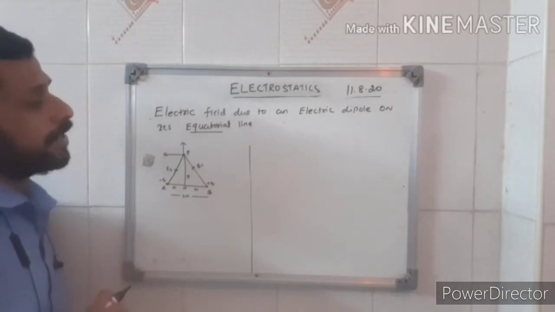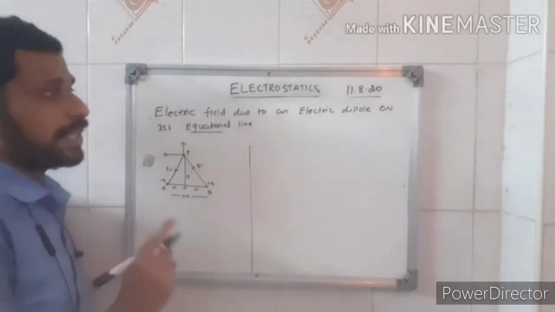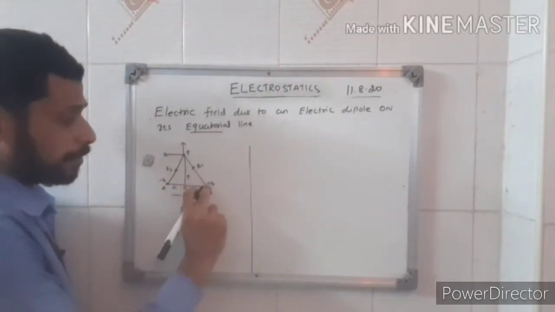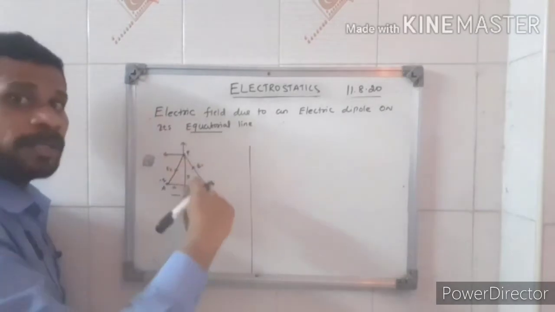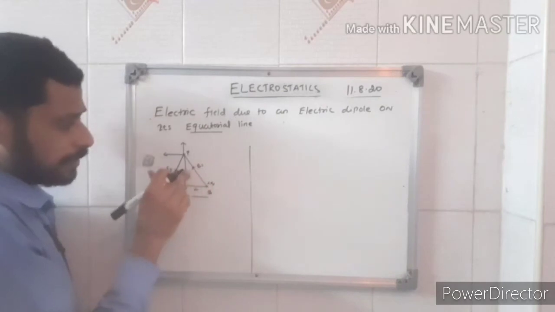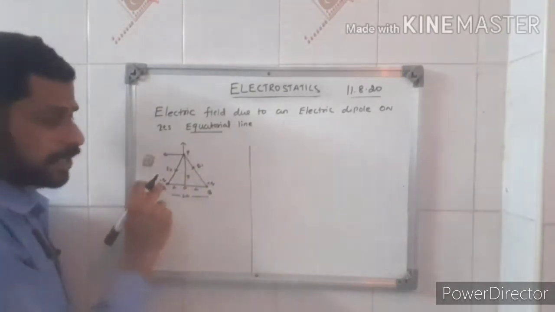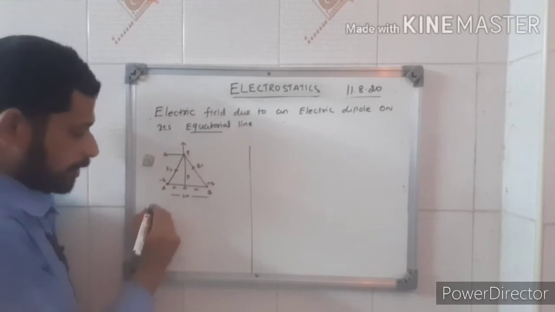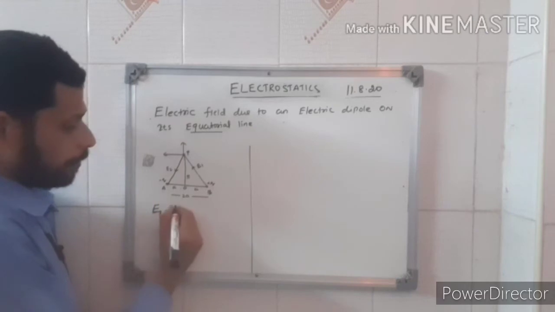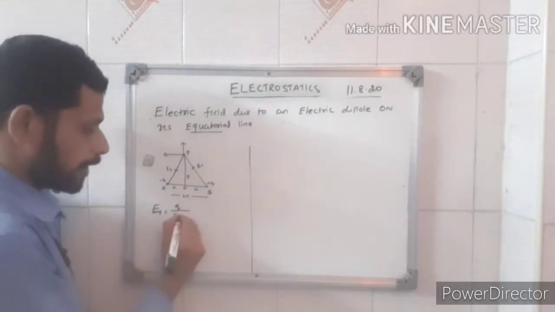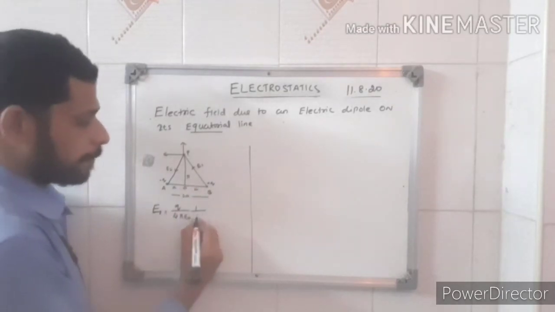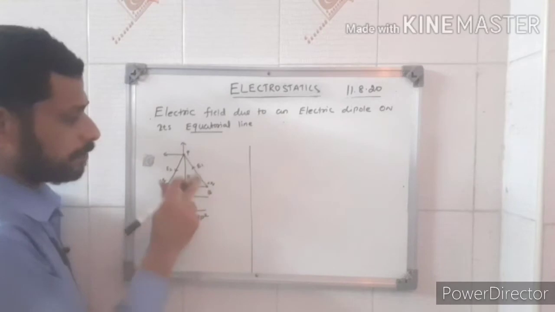Now listen, we have to find the electric field due to the electric dipole on its equator line. First, due to the positive charge, remember positive charge always emanates outside, that means radiates outside. That's why I draw the arrow mark like this. E2 is due to the negative charge, so always inward. Now the E1 due to the positive charge is Q by 4 pi epsilon naught 1 by r square. R square is nothing but BP square, so the distance of BP square.